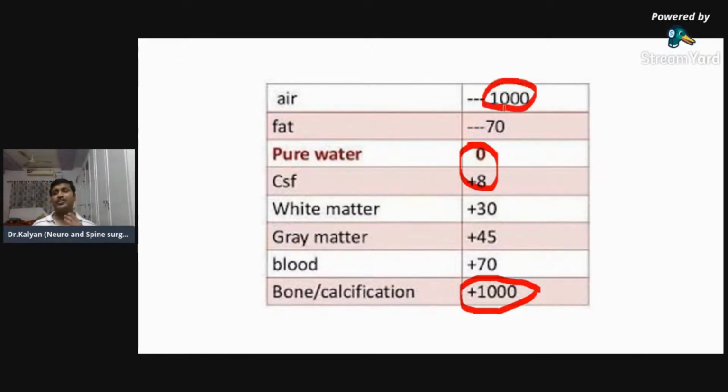By visual impression, you can compare with the bone. If the whiteness of the structure I am supposed to identify is similar to the bone, you'll think it's a calcification. Similarly, for hypodensity, you will compare with the ventricle. If it is similarly hypodense to the ventricle, you will think it is water or edema. If it is more hypodense than the ventricle, you will think it is air.